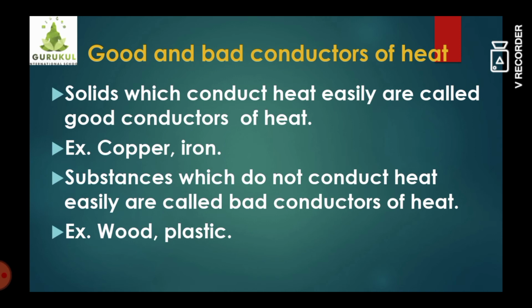Students, you might have observed that in some utensils like fry pans or the cooker, we have a handle which is made of plastic, wood, or sometimes ebonite. Why is it so? Because they are bad conductors of heat. You might have observed that though the cooker or the pan has become hot, the handle which is made of plastic or wood is still cooler than the pan. Why? Because they are bad conductors of heat.